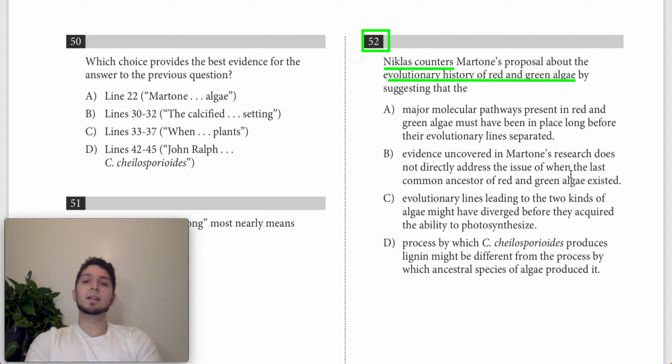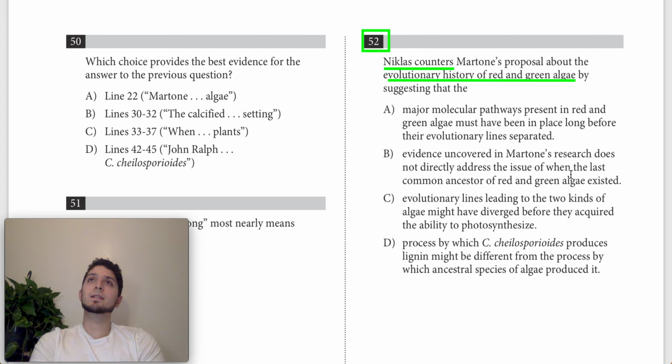So A says that Nicholas counters Martone's proposal by suggesting that the major molecular pathways present in red and green algae must have been in place long before their evolutionary lines separated. So this is basically saying that Nicholas is arguing against Martone by saying, actually, the molecular pathways that allow for lignin production must have been present in some sort of shared common ancestor of red and green algae. So the shared common ancestor between these two algae must have been able to produce lignin.